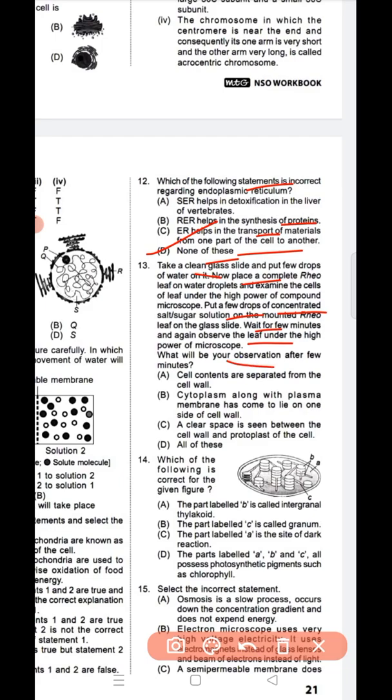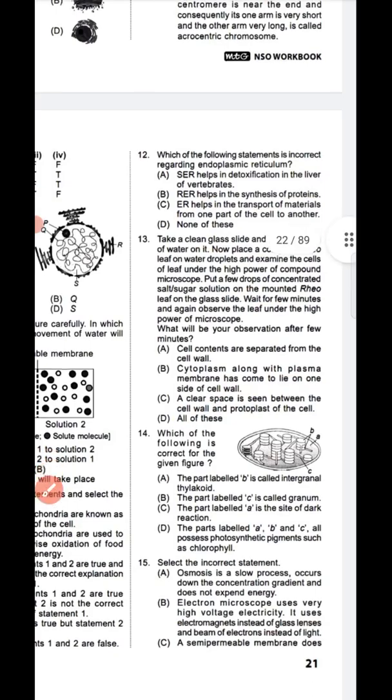So question number 13, option D is the correct answer. Our observation will be that cell contents are separated from the cell wall. Cytoplasm along with plasma membrane has come to lie on one side of the wall. A clear space is seen between the cell wall and the protoplast of the cell. So option D is the correct answer. So next,